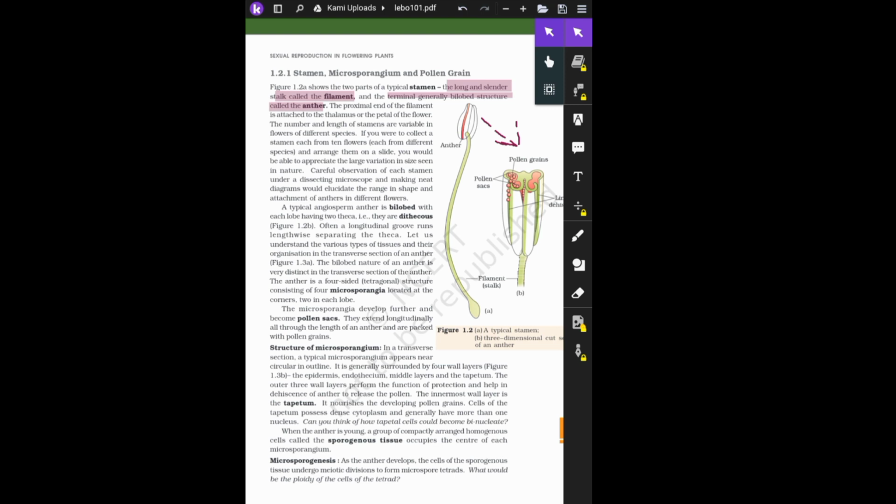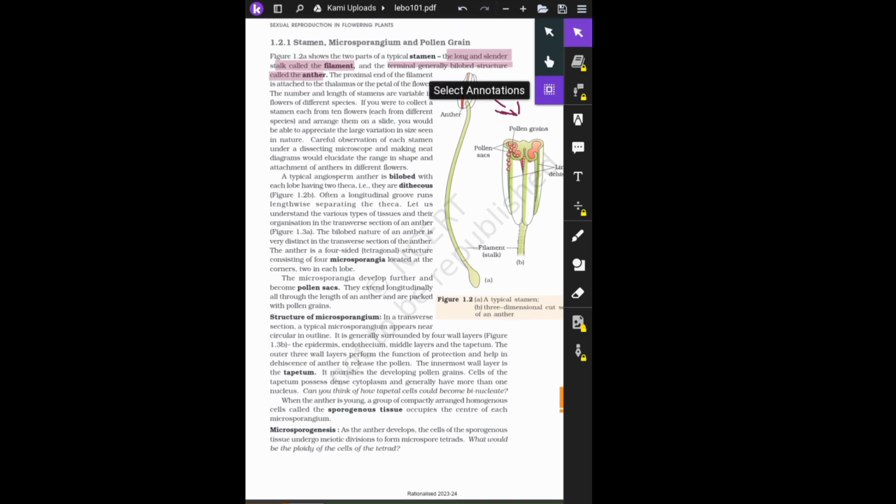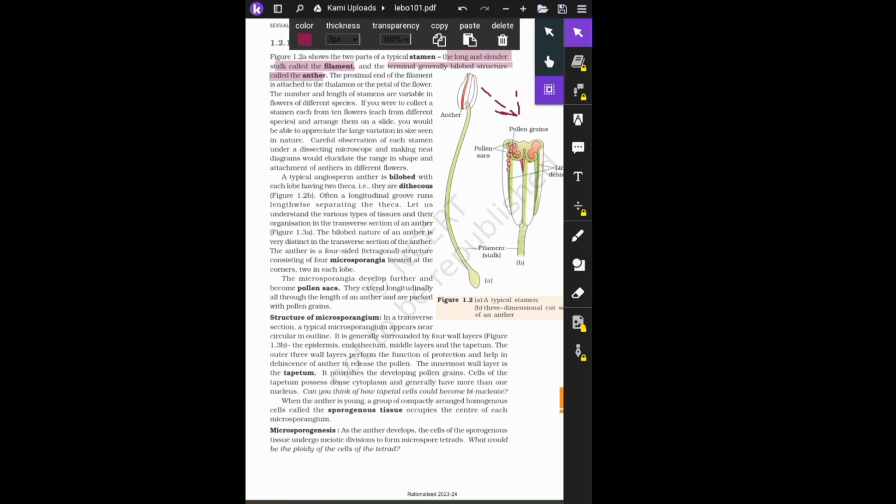The terminal, yes, it is at the terminal position, and generally bilobed. So this is a bilobed structure: this is one, and here is the second one. These are the two lobes, and at the proximal end, the filament is attached to the thalamus or the petal of the flower.